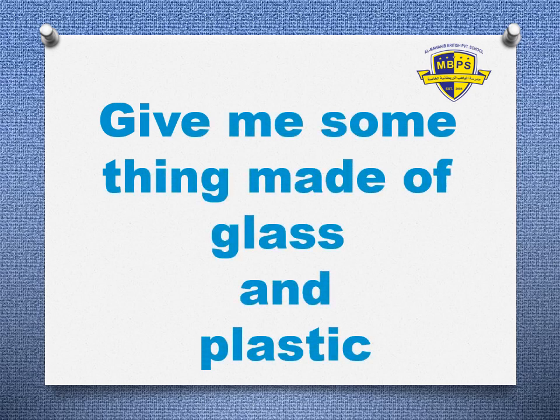The same way you have given me something made up of wood and fabric, now you have to tell me something made up of glass and plastic. This is also there in your home. We already did this topic fully. Today we are doing the review, we are just checking how much you have learned, how much you know, and we are doing the recap, right, students? So you have to tell me something made up of glass and plastic.